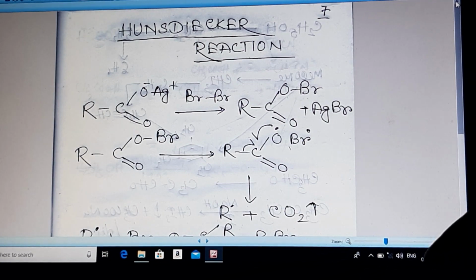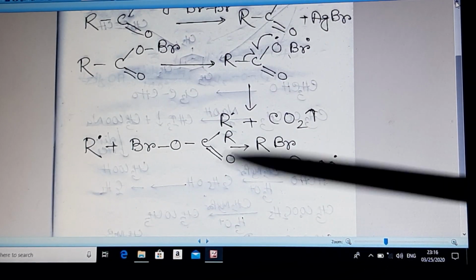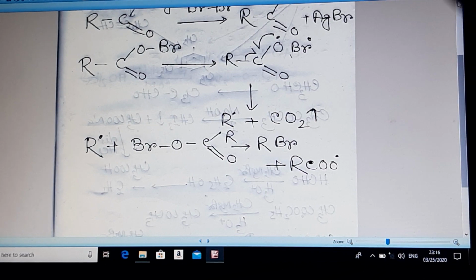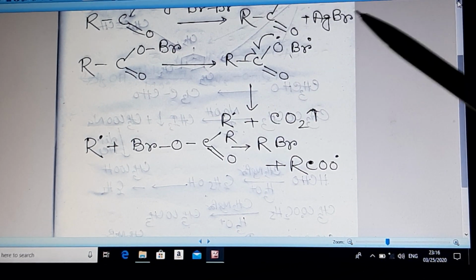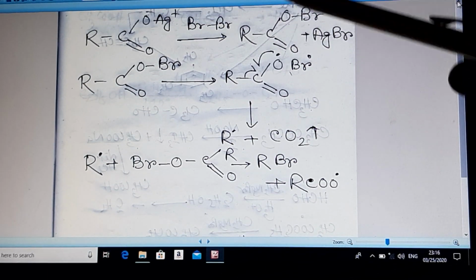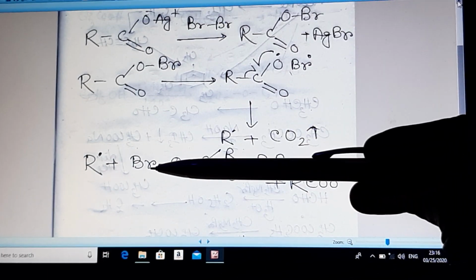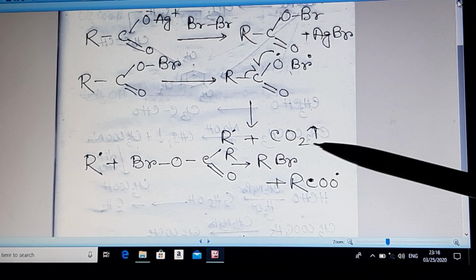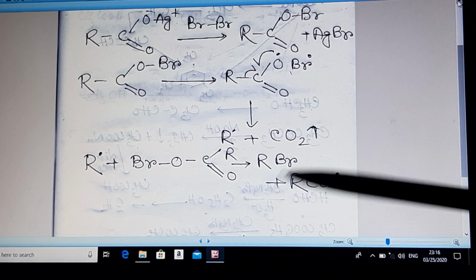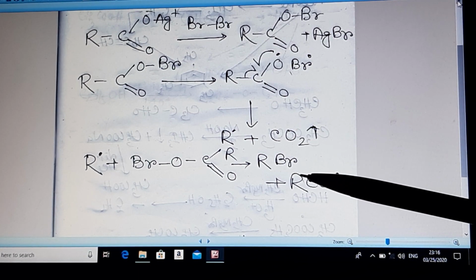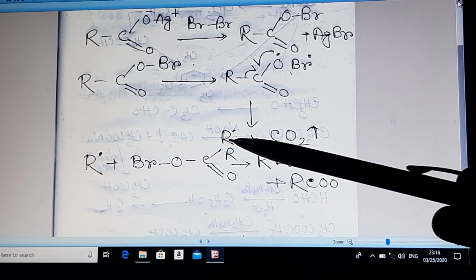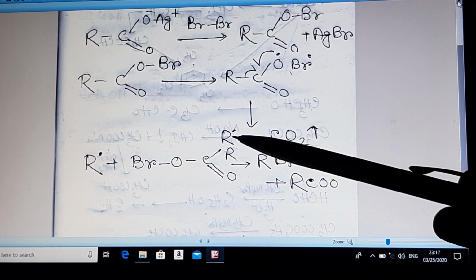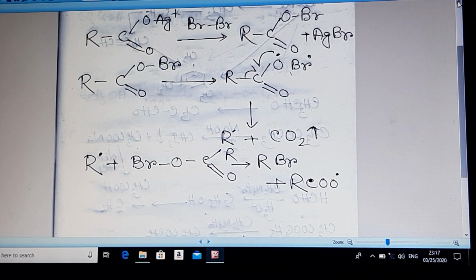Now what is happening? R dot is highly reactive. It will react with RCOOBr that is formed in the first step, with R dot, to form RBr, and RCOO dot is the byproduct, and the reaction will follow the same path again and again to form RBr. A question may arise in your mind that R dot could have combined with R dot to form R-R.